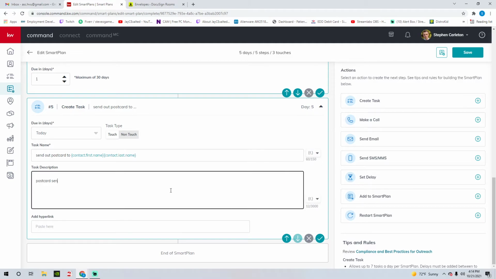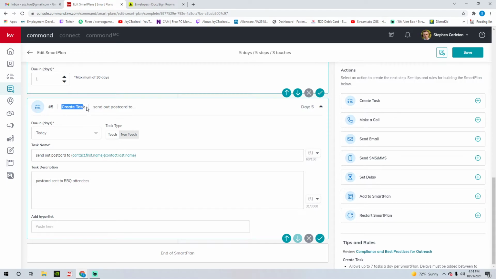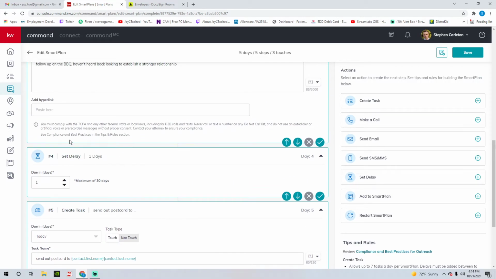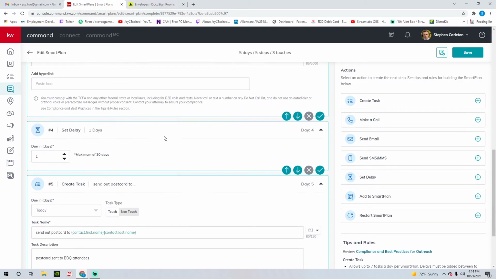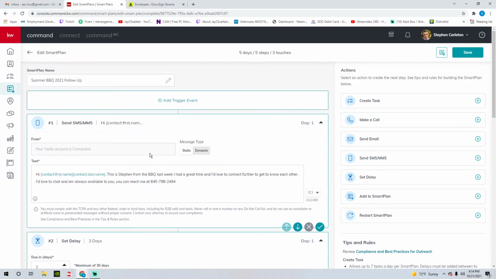Postcard sent to barbecue attendees, whatever it might be. Smart plans are this task, like I said, it's not going to do it for you. It's not going to send a postcard for you, but it's going to remind you at the end of this smart plan that let's send out a postcard to those people that we added as part of the summer barbecue tag. Okay? Very simple smart plan.